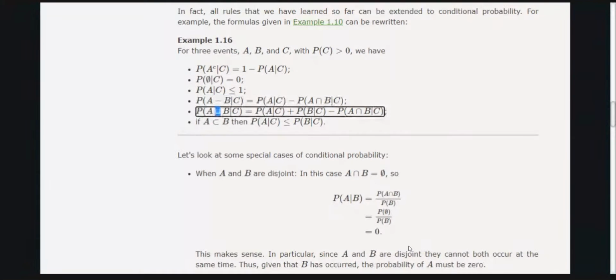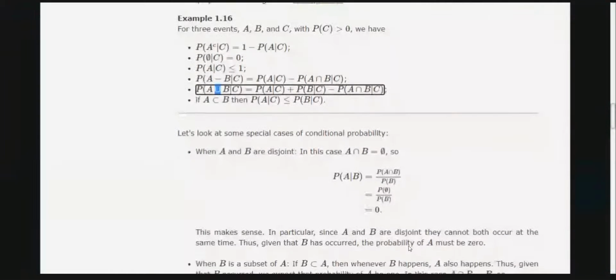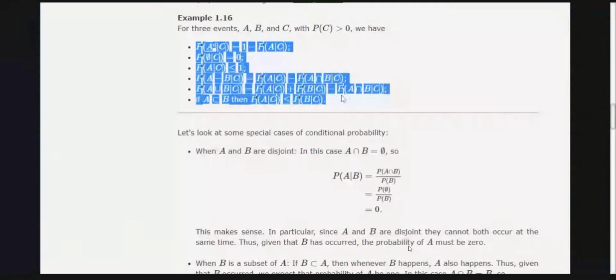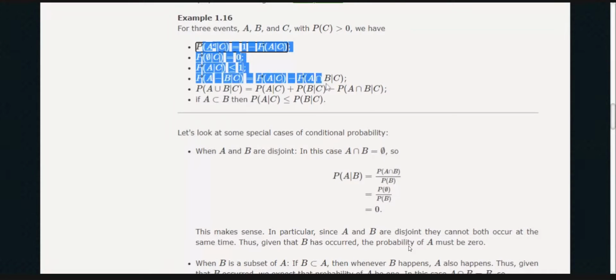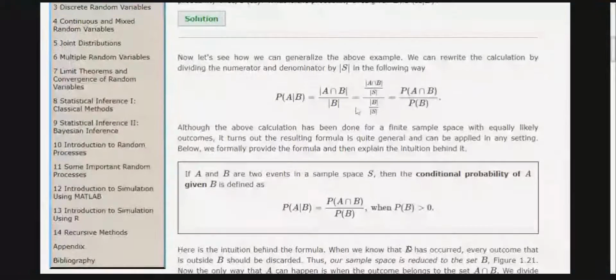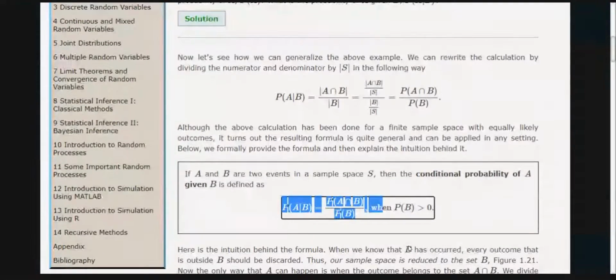Similarly, for the union, probability of A union B given C is equal to probability of A given C plus probability of B given C minus probability of A intersection B given C. And if A is a subset of B, then probability of A given C is less than or equal to probability of B given C. So all the results are similar to earlier. You have to prove these results with the help of the definition of conditional probability and the earlier results.